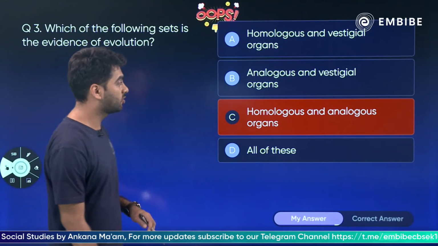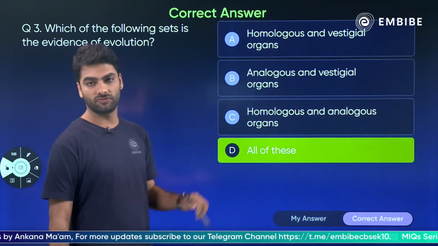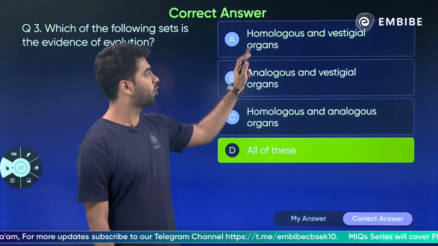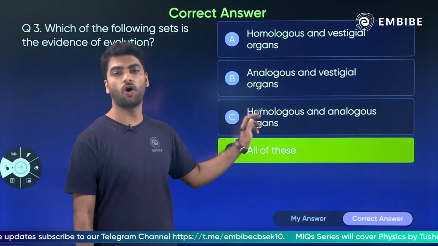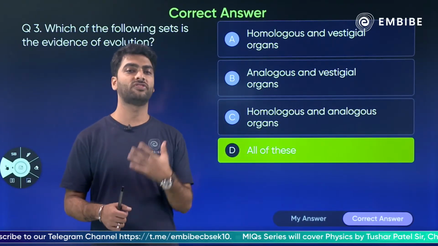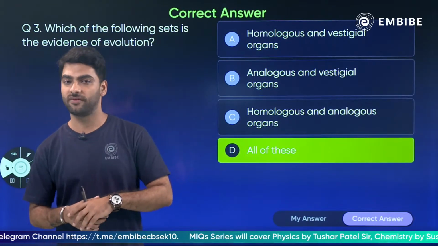ठीक है? The answer to the question is all of these. So whether it is homologous vestigial, analogous vestigial or homologous analogous, all of these are a part of evolution evidences.